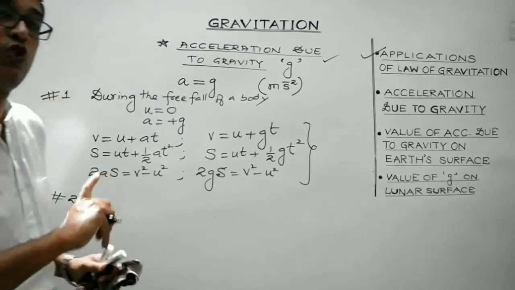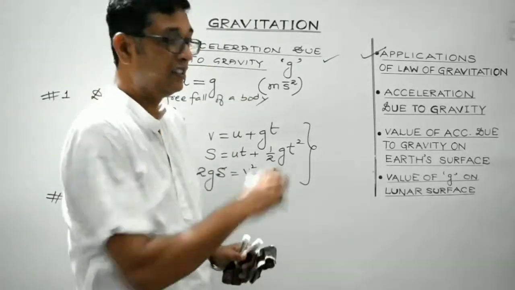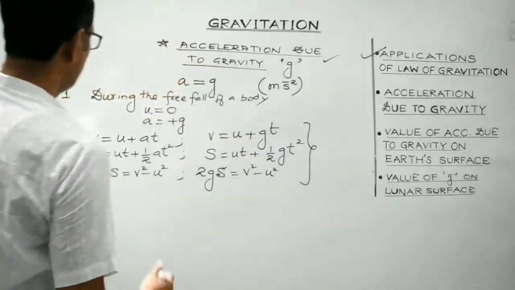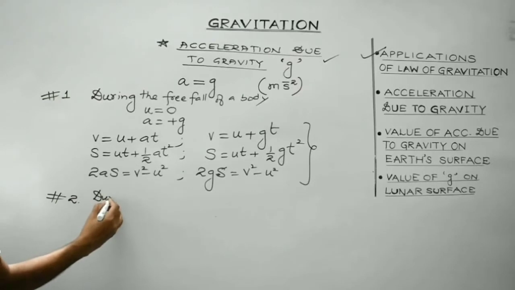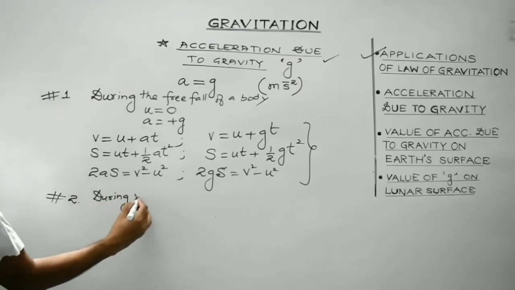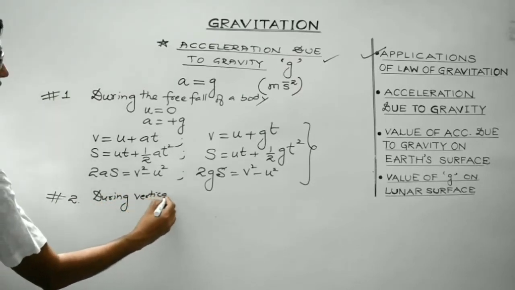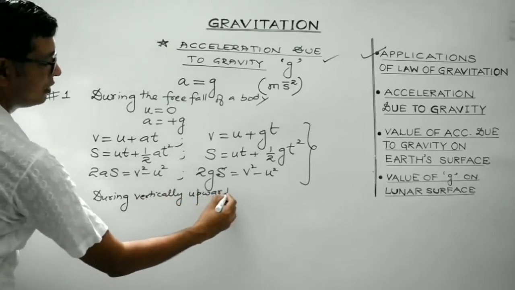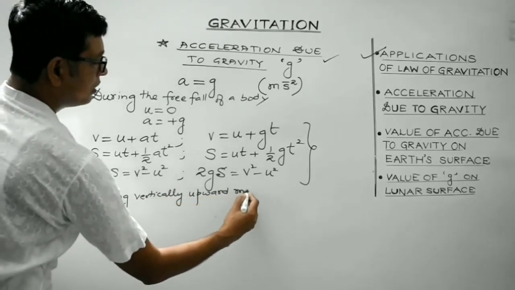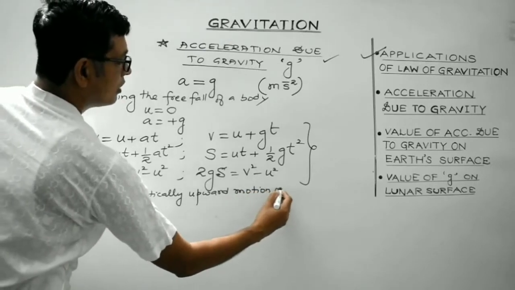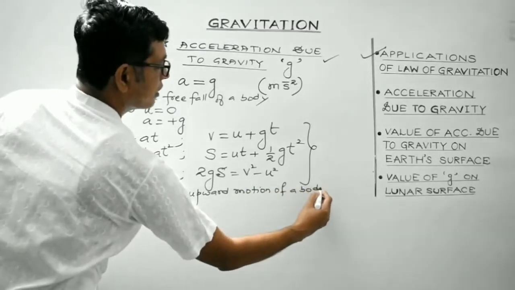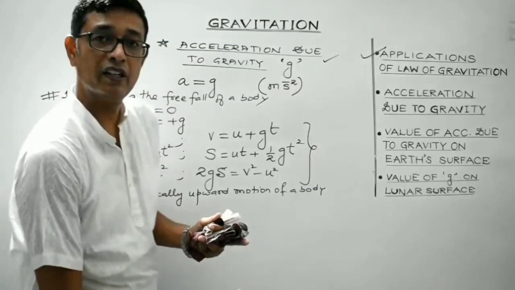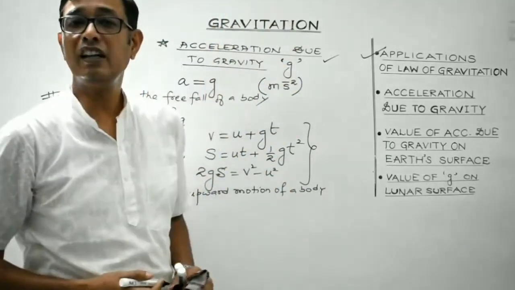when a body is thrown in the upward direction, in this case the body is coming downward. Now, during the vertically upward motion of a body, the body is moving in the upward direction.